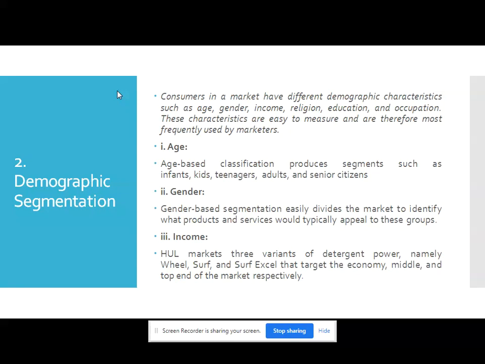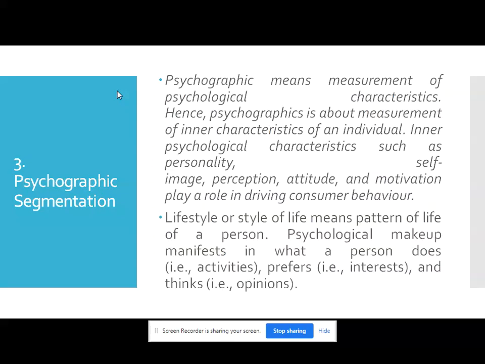That can also be seen. Cars bought on loans suggest that people do jump economic boundaries in their consumption behaviors. So they can cross their boundaries and buy products meant for other classes. Similarly, some affluent people drive small cars too. So this is about demographic segmentation.